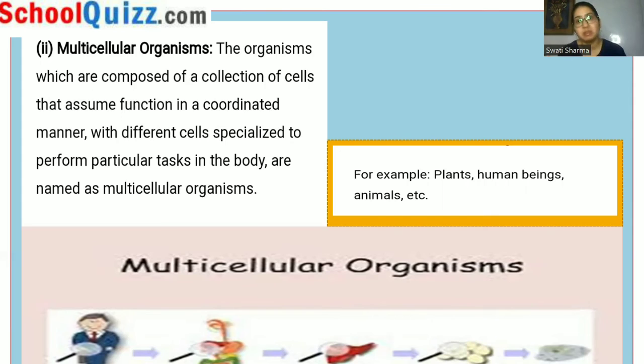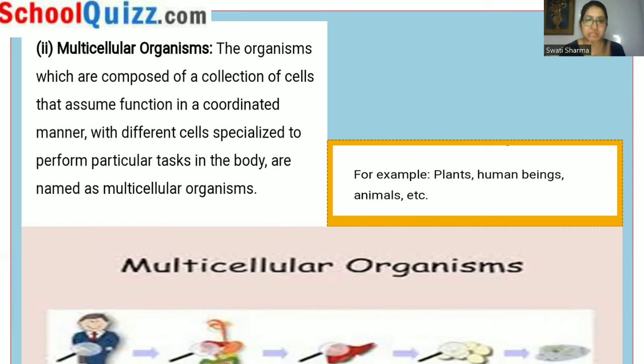But yes, they work in a coordinated manner. That means, if we have the circulatory system, various organs will be involved, with various cells all working together, performing as a particular organism.